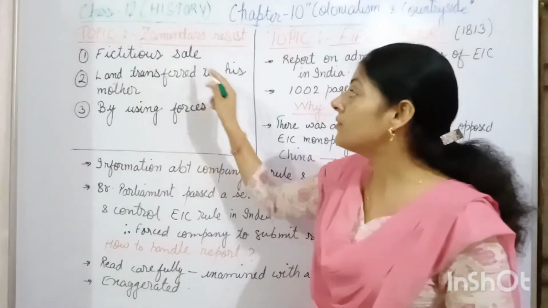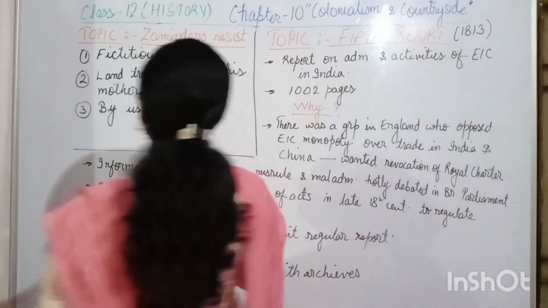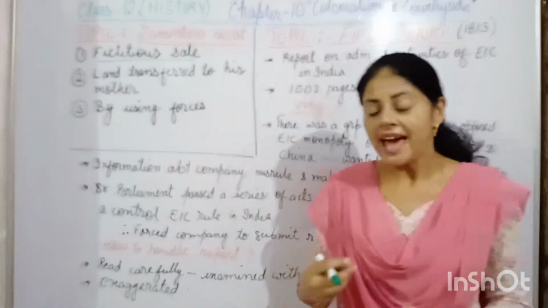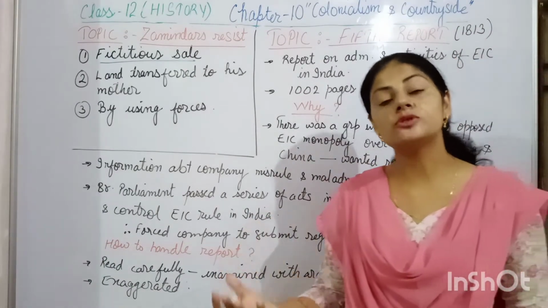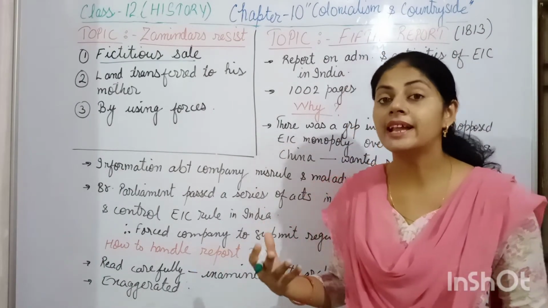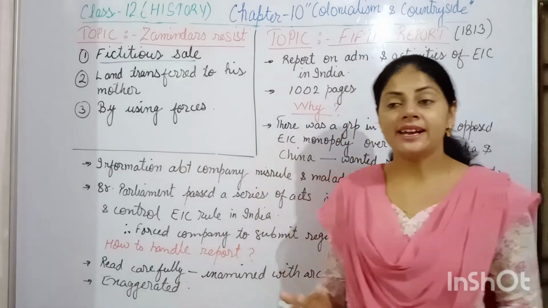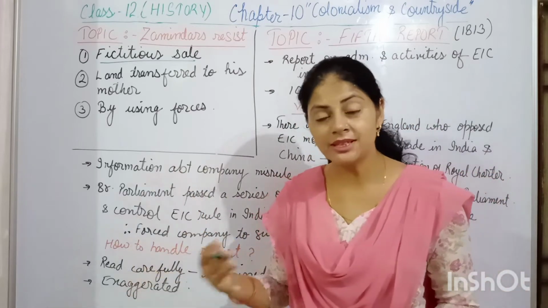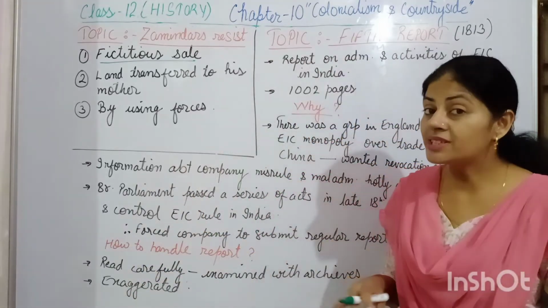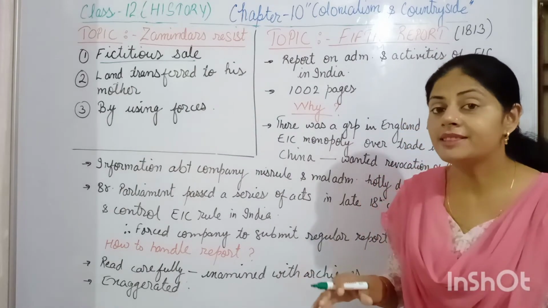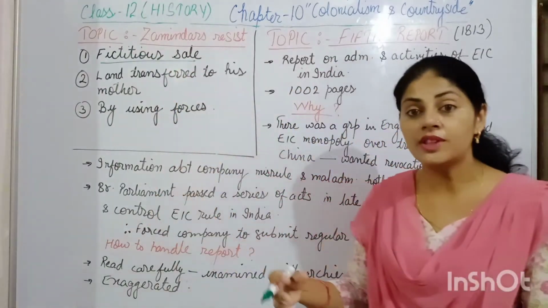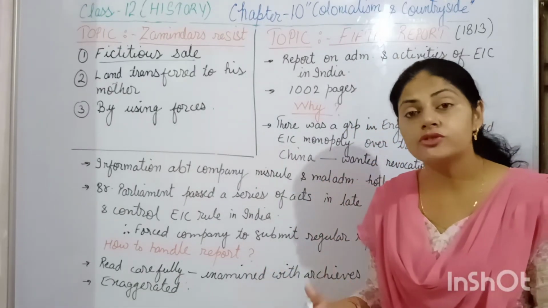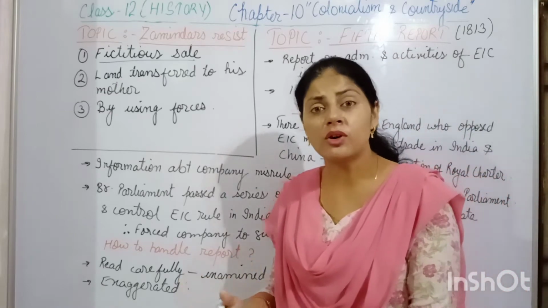First one was that of the fictitious sale. What is fictitious sale? Means, as I told you, once the zamindar couldn't pay the revenue, their zamindari or their land was auctioned. And once the auction took place, the land went to the highest bidder, the zamindari got transferred there. Now what the zamindars did, they did the fictitious sale, means the auction of their zamindari was not the actual, real one, it was the fictitious or fake one.